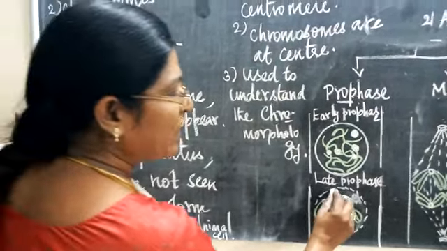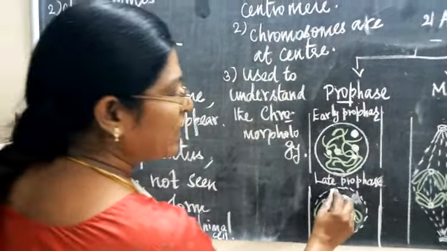So during the anaphase stage, what will happen? The chromosomes in the center region are attached to the spindle fibers, and the spindle fibers get contracted. Due to that force, the chromatids split, and the centromere also splits into two. Half of the chromosome number moves towards the opposite poles. Initially we take 4 chromosomes, each with its own chromatids. Here we draw 4 chromatids moving to each of the two opposite poles. Now this is the anaphase stage.